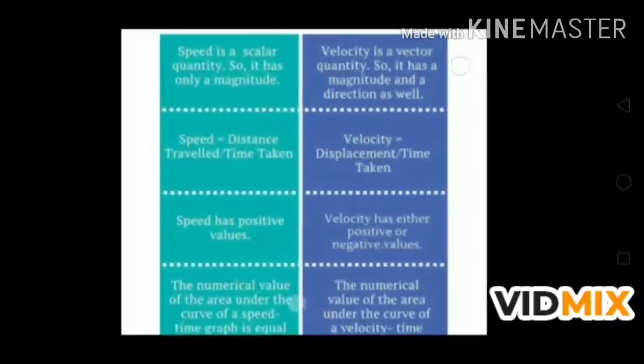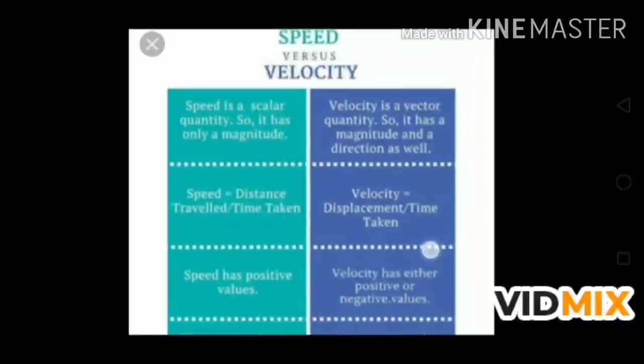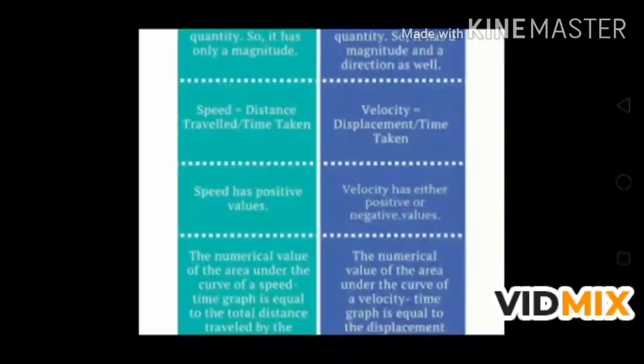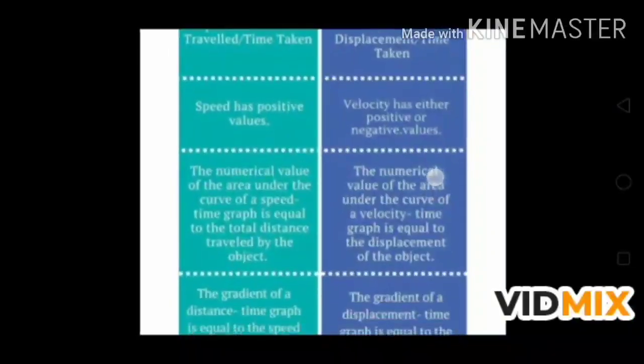So here are some differences between speed and velocity. Speed is a scalar quantity, so it has only a magnitude, while velocity is a vector quantity, it has a magnitude and a direction as well. Speed equals distance traveled upon time taken, while velocity equals displacement upon time taken. Speed has positive values, while velocity has either positive or negative values.